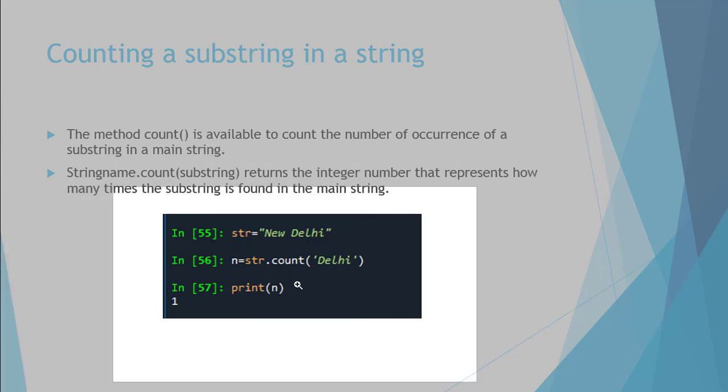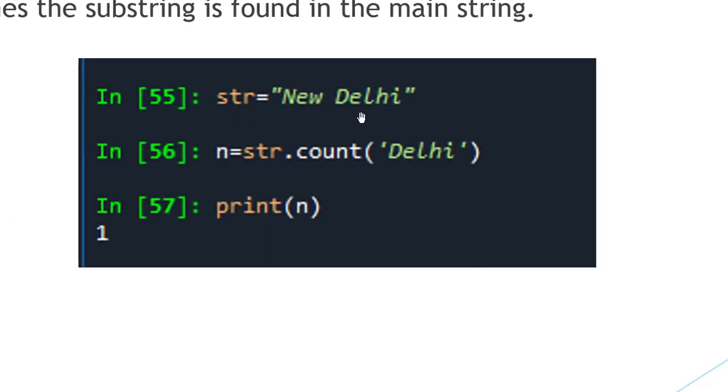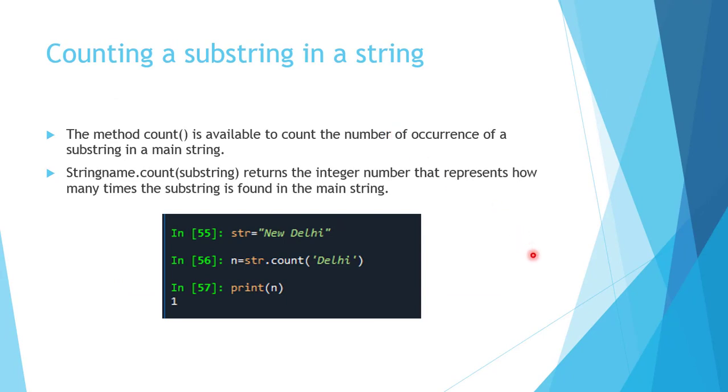So consider this example. Our string contains "New Delhi". Now we want to count how many times "Delhi" appears in the str. So str.count, and the substring is "Delhi". As we can see, Delhi appears only one time, so this count function will return the number 1. So our print(n) will print 1. This tells how many times Delhi appears in New Delhi. For that, the count function is used.